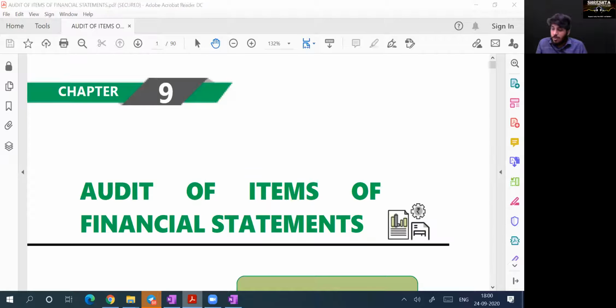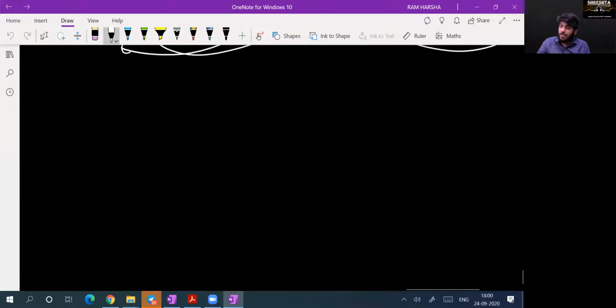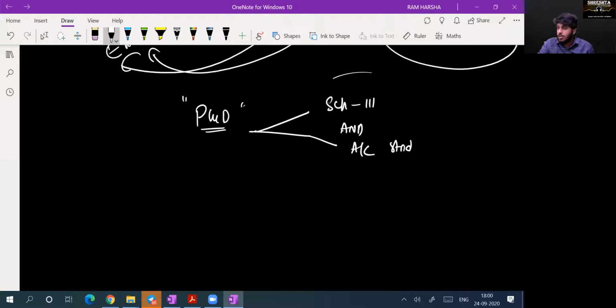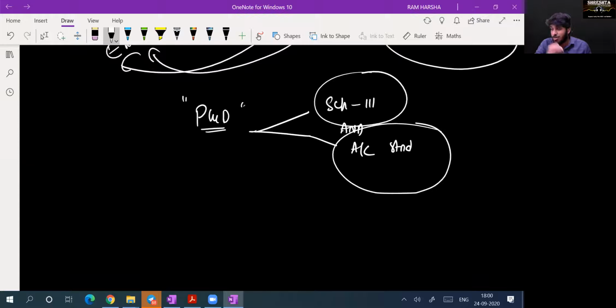Now, one fundamental point every one of you should understand. We have to verify presentation and disclosure, right? Yes, sir. Presentation and disclosure of whatever transaction, whatever balance, must be as per Schedule 3 in case of a company, and as per accounting standards, correct? Yes, sir. You must understand Schedule 3 and accounting standards as part of accounts.